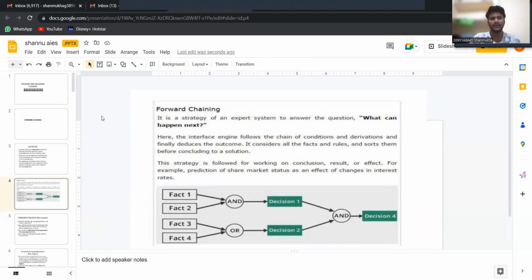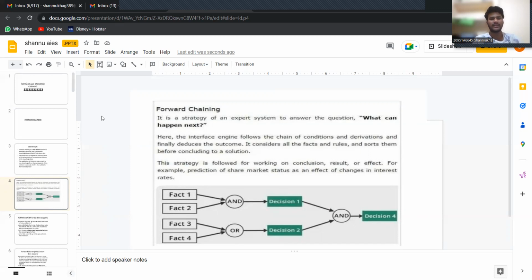Here the inference engine follows the chain of conditions and derivations and finally reaches the outcome. It considers all the facts and rules and sorts them before concluding to a solution. This strategy is followed for working on a conclusion, result, or effect.